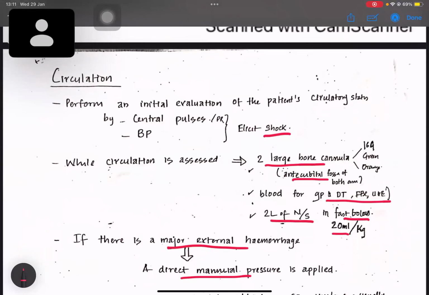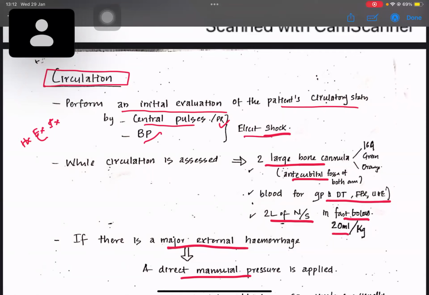Okay. The next thing is circulation. For circulation, you have to perform an initial evaluation of the patient's circulatory system. We can always check from history, examination, and only then investigation. Don't jump into the investigation. Look for pulses in the examination. For the pulses, you can check the central or peripheral pulses, pulse rate, blood pressure, and elicit whether the patient is having shock or not.